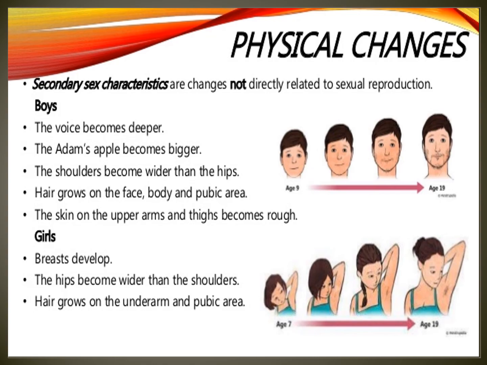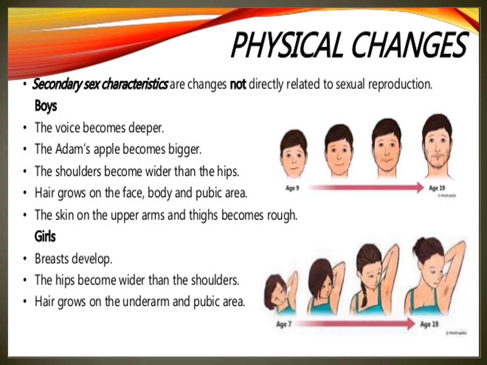Next one, we have to see physical changes. You already saw physical changes, you know your body also. Secondary sexual characters are changed, not directly related to sexual reproduction. In boys, what are the secondary sexual characters? In boys and girls they are different.